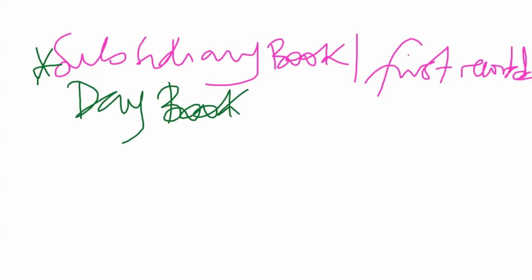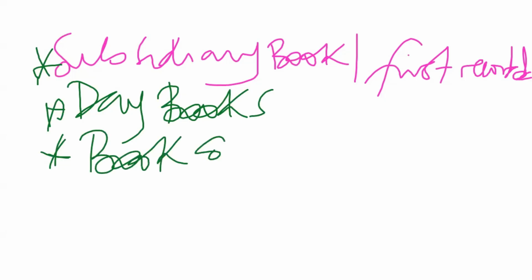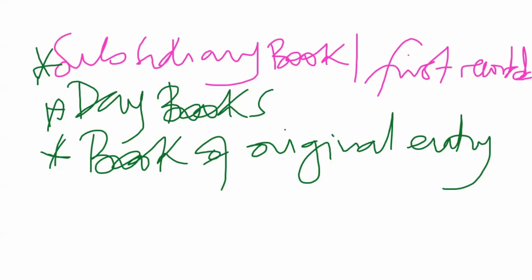If you don't call them the day books, you can call them the books of original entry. The whole meaning is that these are the books where transactions are first recorded before they are transferred to the principal books.